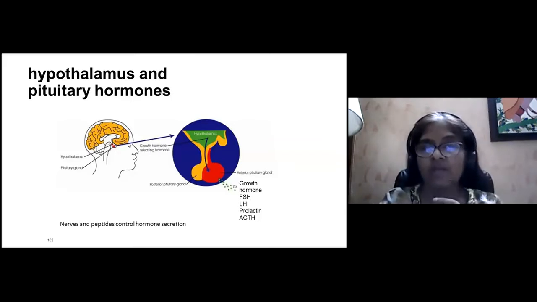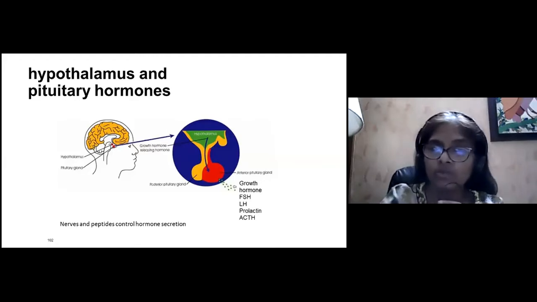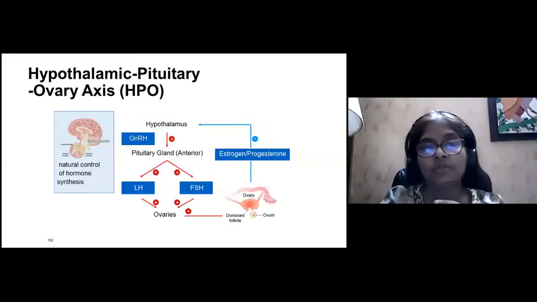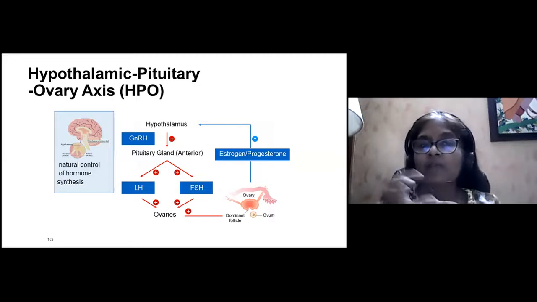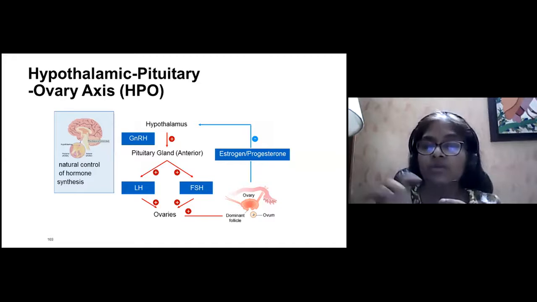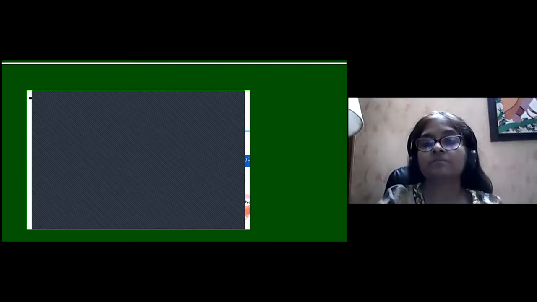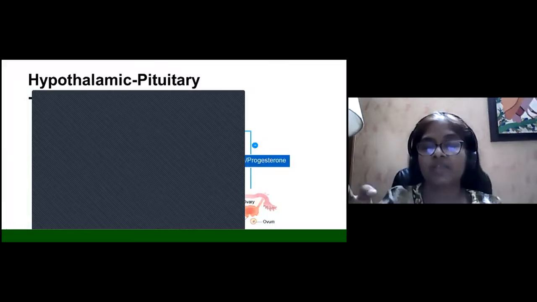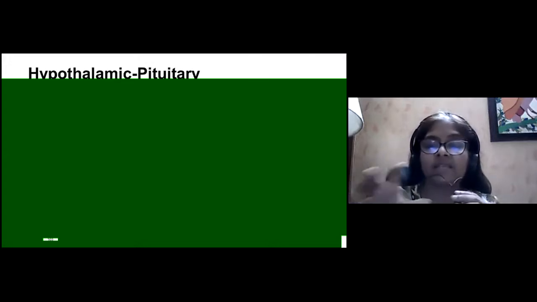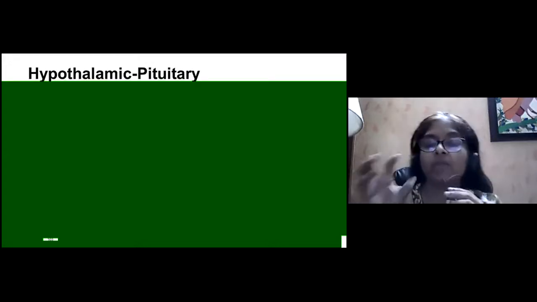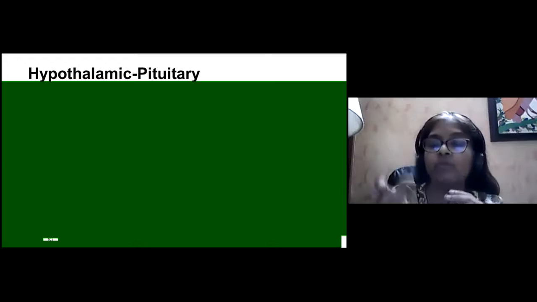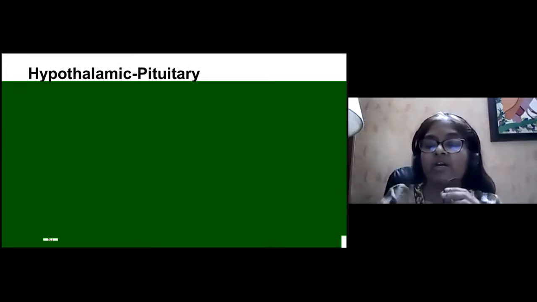So we have to have an idea of how the entire endocrinology works, right from the hypothalamus and the pituitary hormones. Now, if you see the hypothalamo-pituitary-ovary axis, the HPO axis as it is called, which causes the natural control of hormones, the hypothalamus secretes GnRH, which acts on the pituitary gland. The anterior pituitary gland secretes the LH and the FSH, which act on the ovaries, and then effectively a dominant follicle is created, and then ovulation occurs.